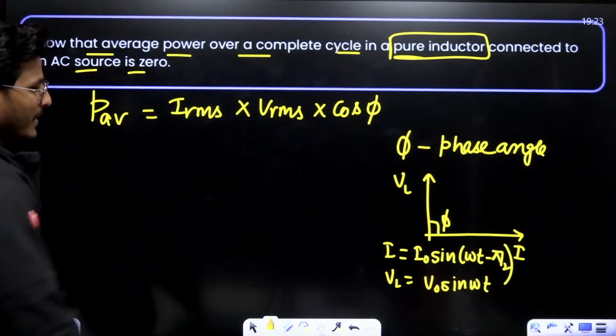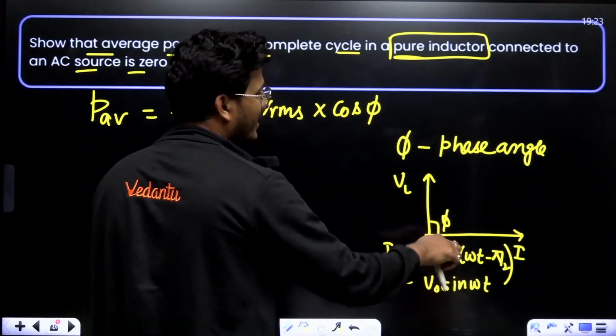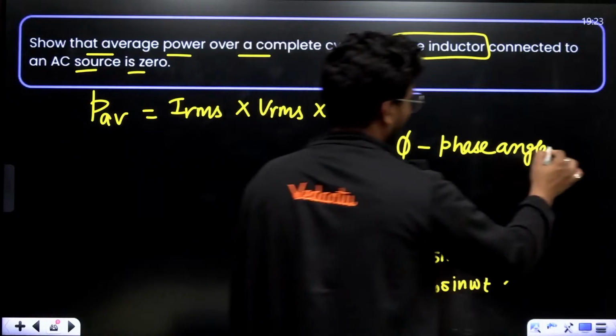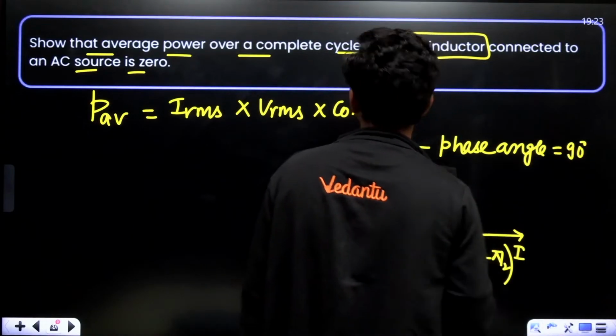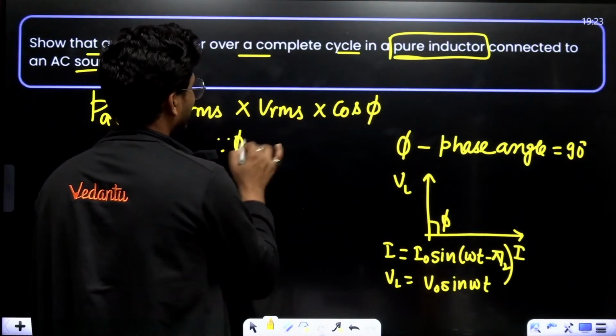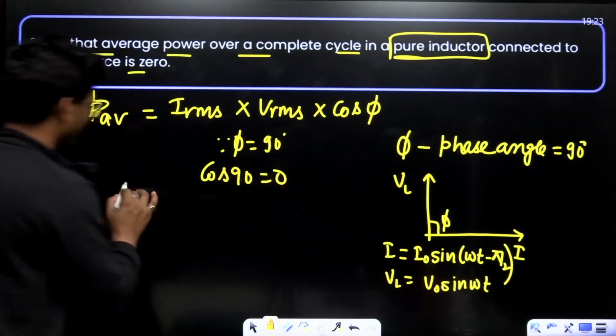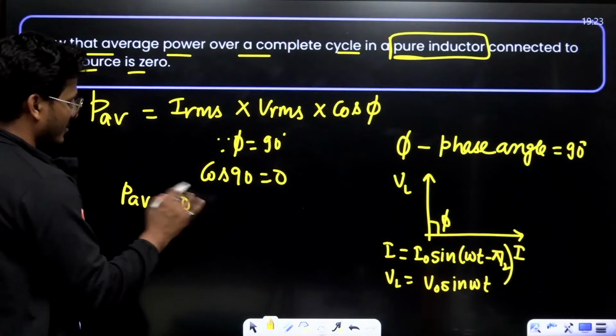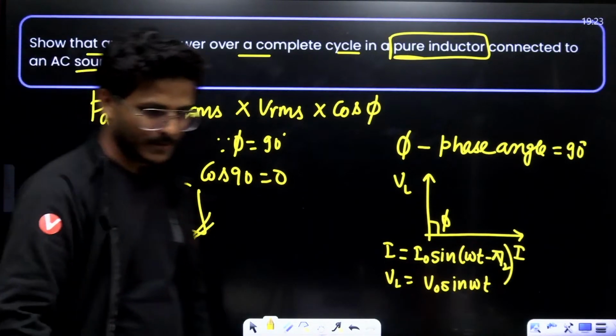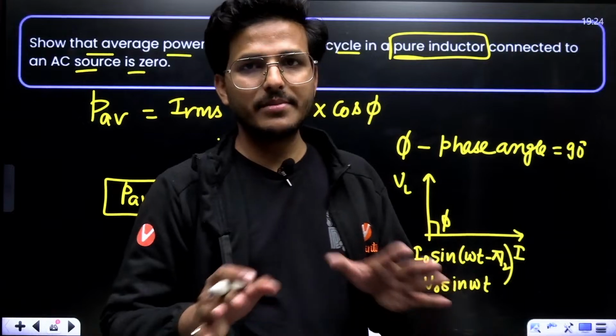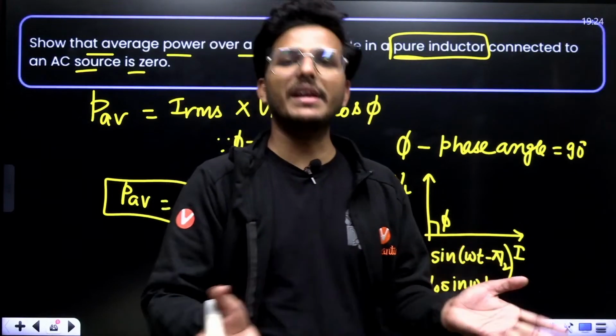Now, on comparison, we have a phase angle of 90 degrees. Since phi equals 90 degrees, and cos 90 is how much? 0. That means P average equals 0. There is no power loss in a purely inductive circuit.